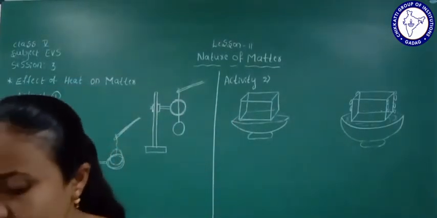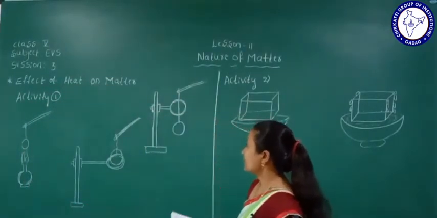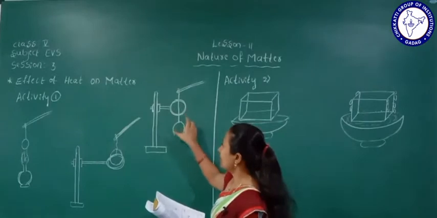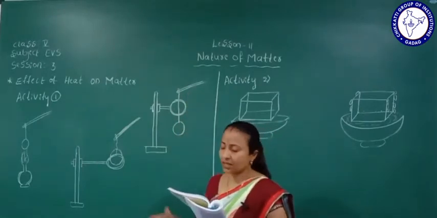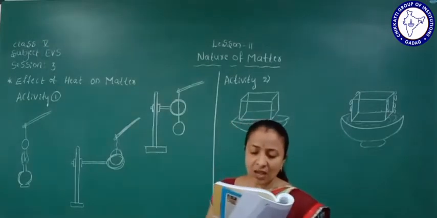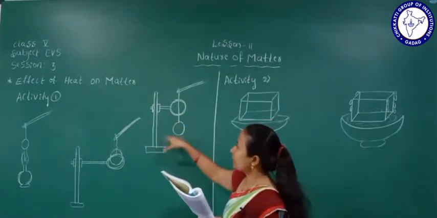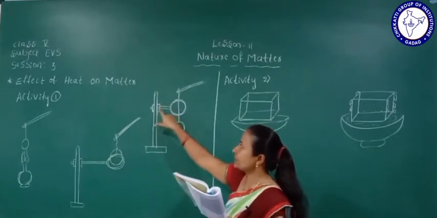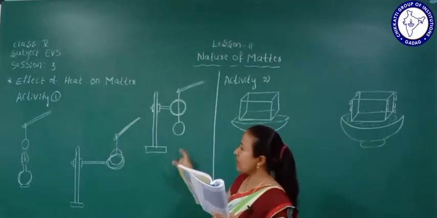They have given one activity here. See here, this is the stand and ring, and the iron ball is passing through it. As shown in the picture, fix a metallic ring to a stand so that a bob can just pass through it.